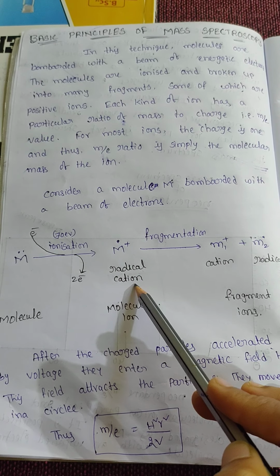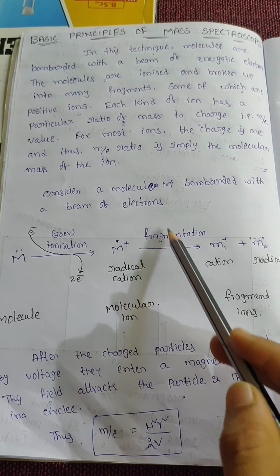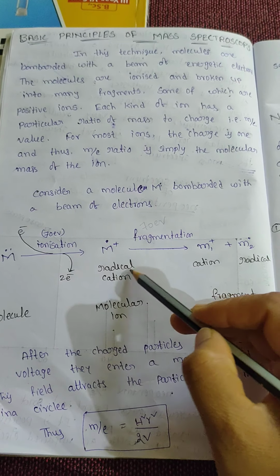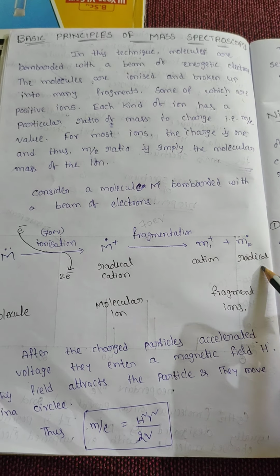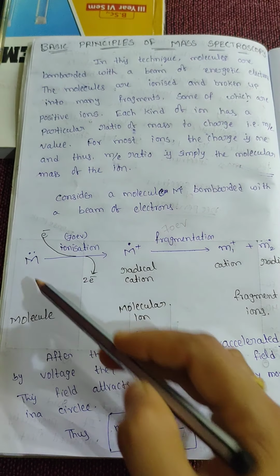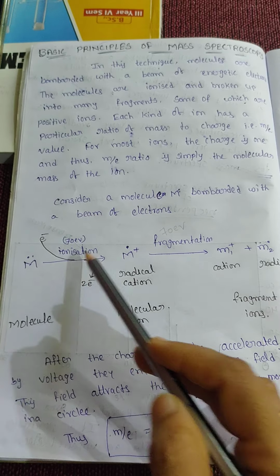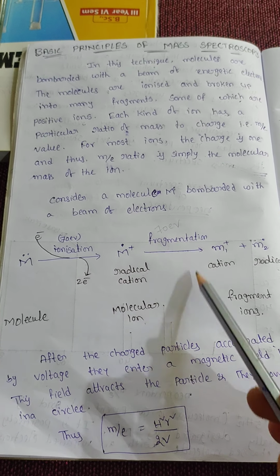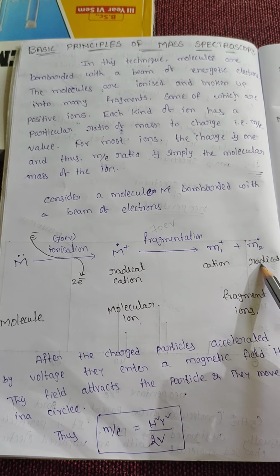This radical cation absorbs certain energy, nearly 70 electron volts, and further undergoes fragmentation. We get cations and radicals. After bombardment we get the molecular ion, and on further fragmentation we get fragment ions.